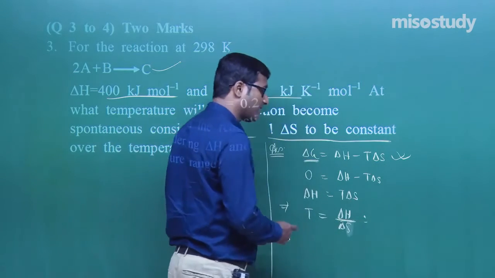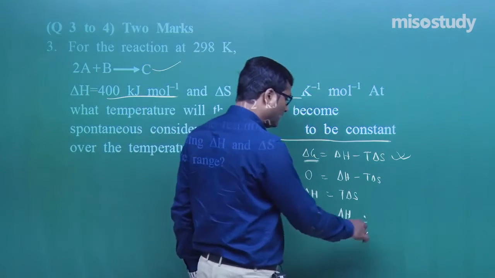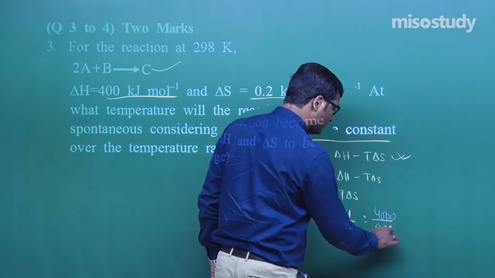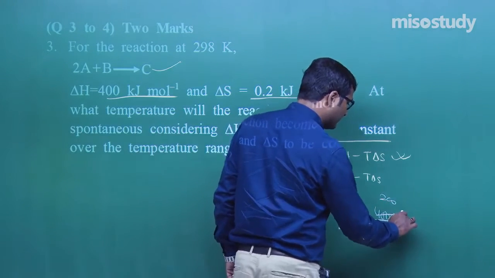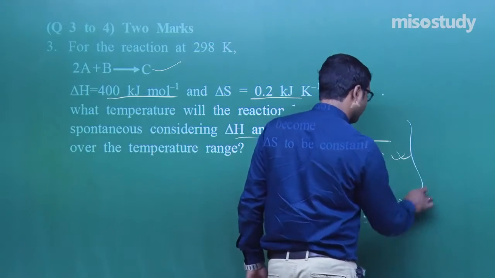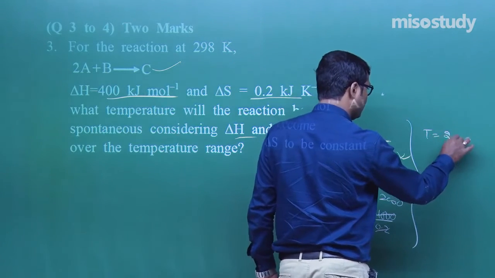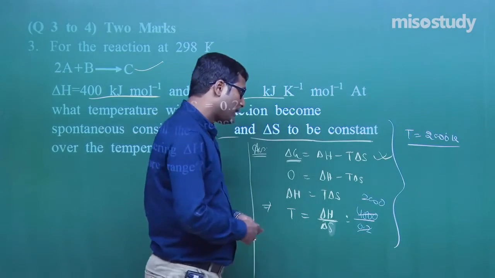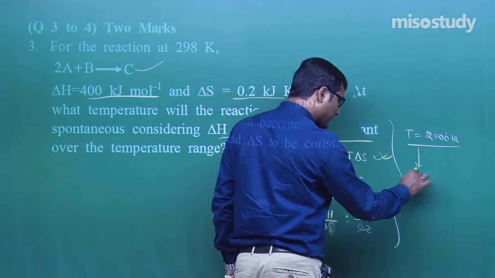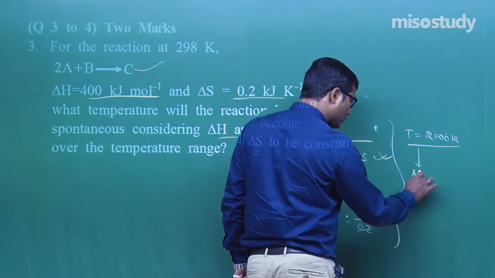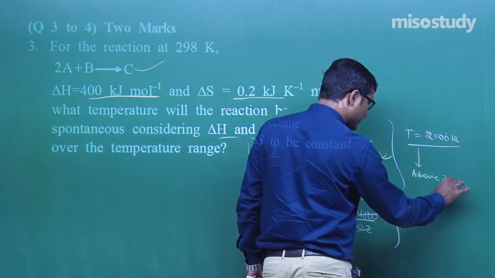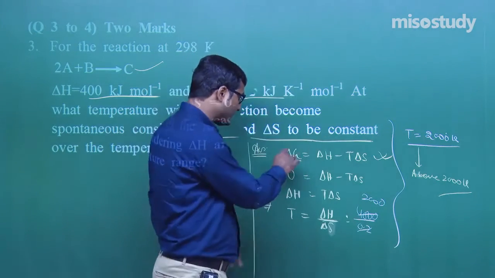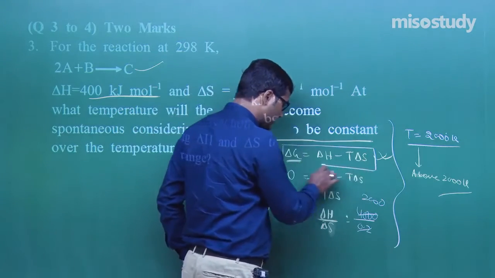What is delta H, my friend, given here? That is 400. And what is delta S? 0.2. What do we find here? That is 2000 Kelvin. T is equal to 2000 Kelvin. Clear? Now, if I increase the temperature above 2000 Kelvin, then what will happen? Listen carefully. Above 2000 Kelvin, the formula is delta G is equal to delta H minus T delta S.